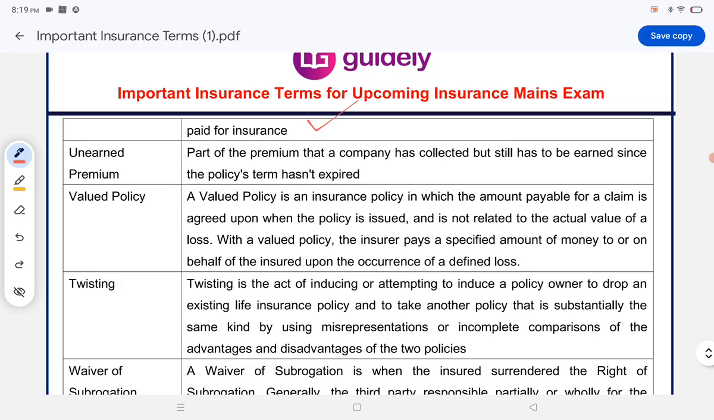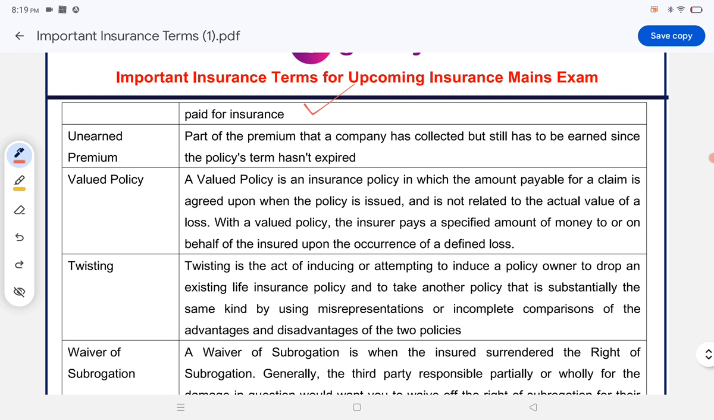Unearned premium. The part of the premium that a company has collected but has still to earn, since the policy's term hasn't expired, is called an unearned premium.